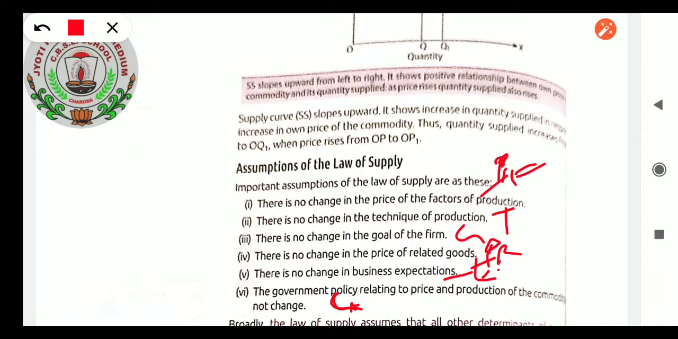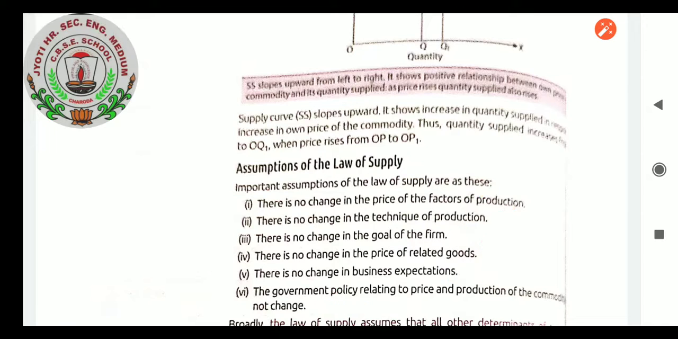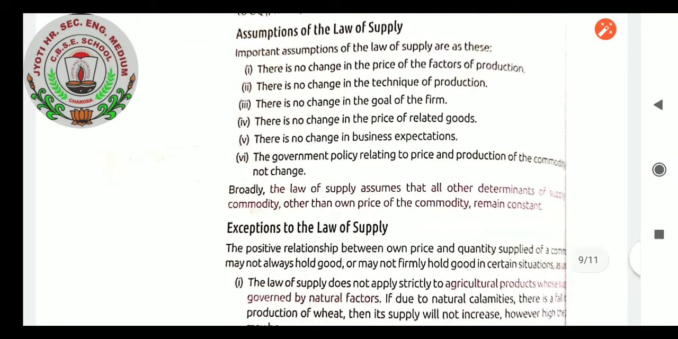Government policy relating to price and production of the commodities is not changed. So the goal of the firm is not changing, expectation of the firm is not changing, nothing is changing, only one factor is changing, that is the own price of the commodity. Because of that the supply of the goods is increasing, so that one determinant is making the supply higher. So that is the law of supply.